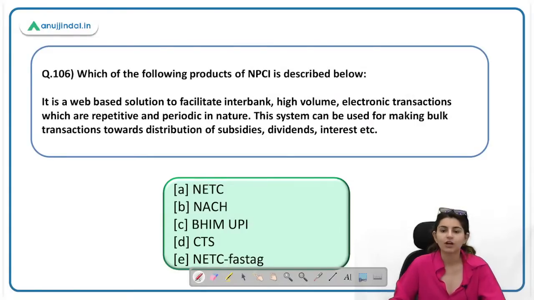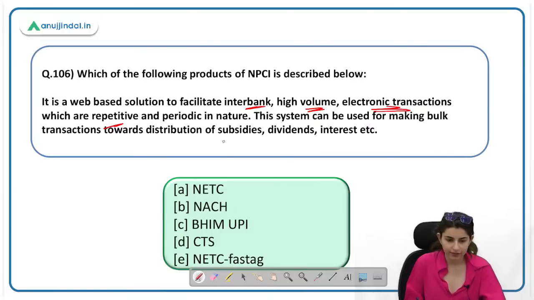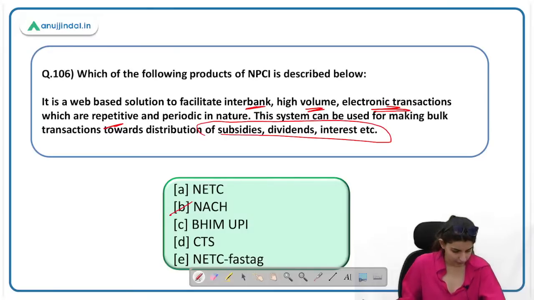Which of the following products of NPCI is described below? It is a web-based solution to facilitate interbank high-volume electronic transactions which are repetitive and periodic in nature. You should understand from here itself: interbank high-volume electronic transactions which are repetitive and periodic. Let's read ahead. The system can be used for making bulk transactions towards distribution of subsidies, dividends, interest. You should understand from here as well. The answer is C, NACH. Absolutely right. Who told it? Rohit again. Nilesh, very good.